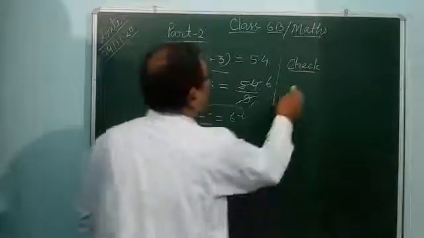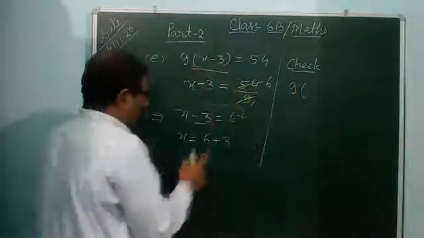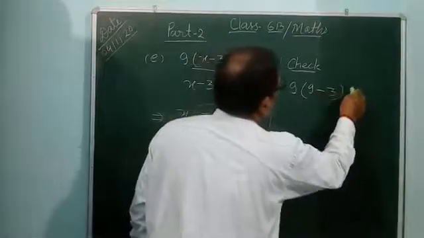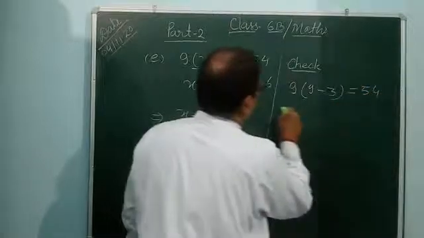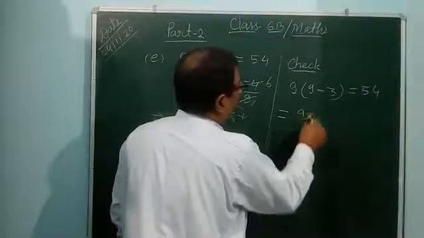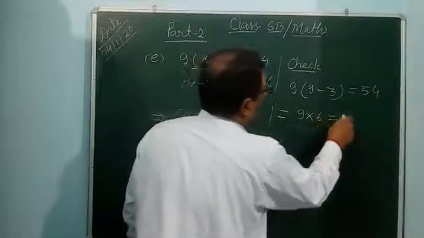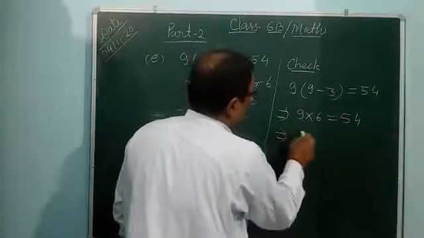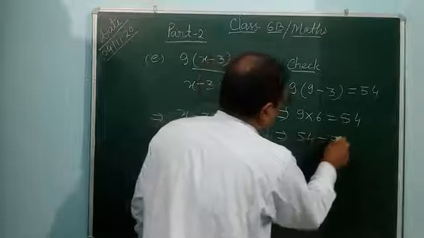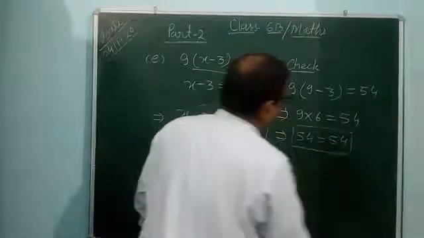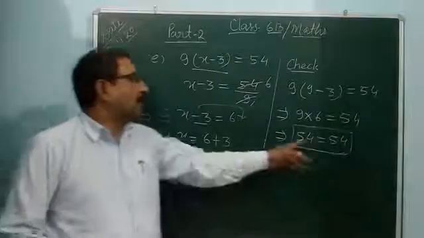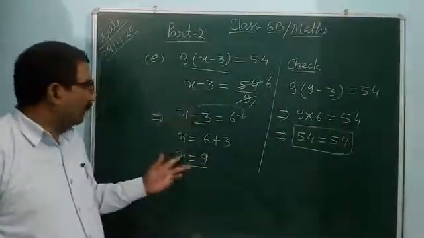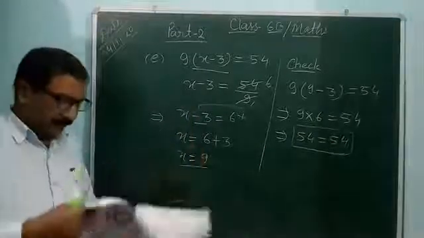Check 9: in the place of x you put 9. 9 multiplied by 9 minus 3 is equal to 9 times 6 is 54, is equal to 54. It means left hand side is equal to right hand side. So the solution of the equation x is equal to 9 is correct.